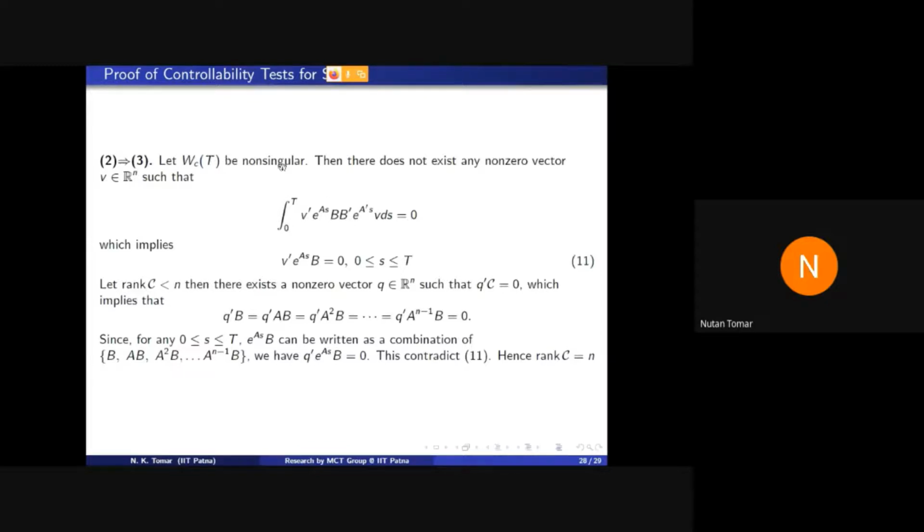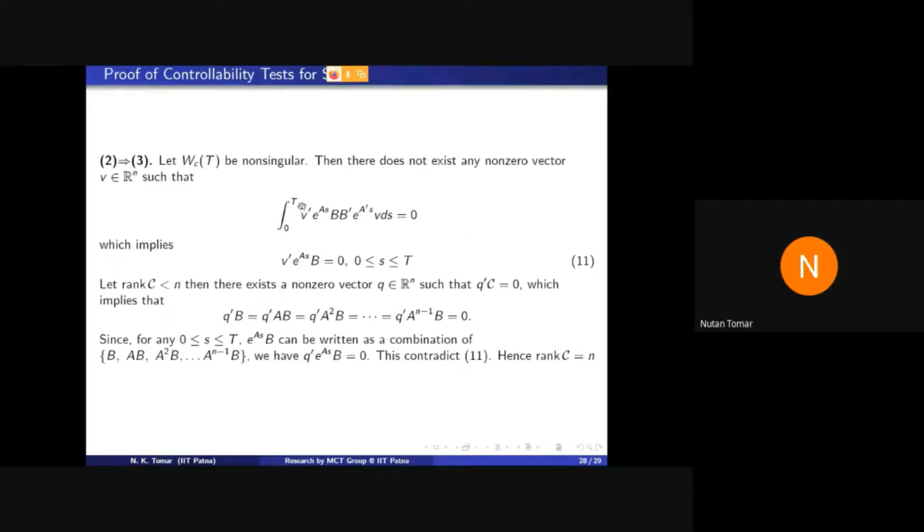So W_C is non-singular if it is positive definite. Invertible is equivalent to positive definite, because symmetry is automatically there. Then there does not exist any non-zero vector v such that v transpose W_C v is 0.